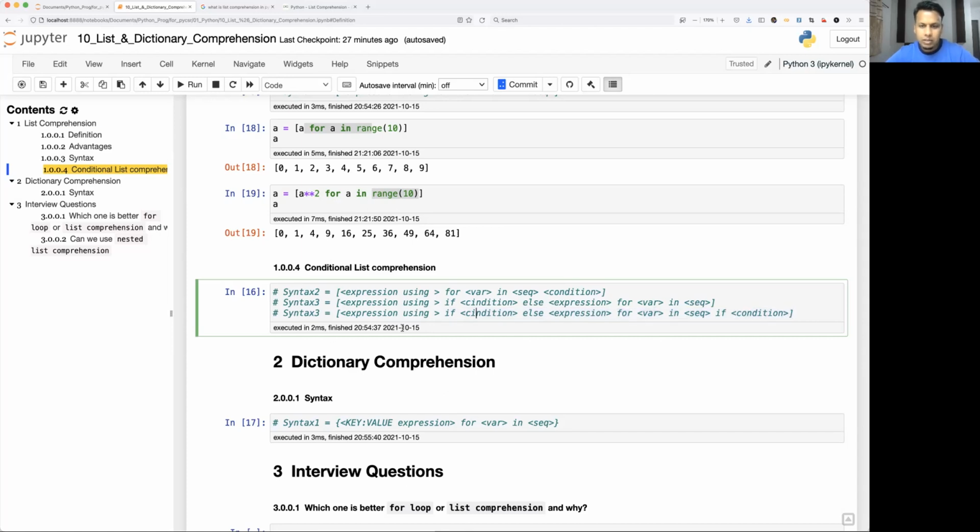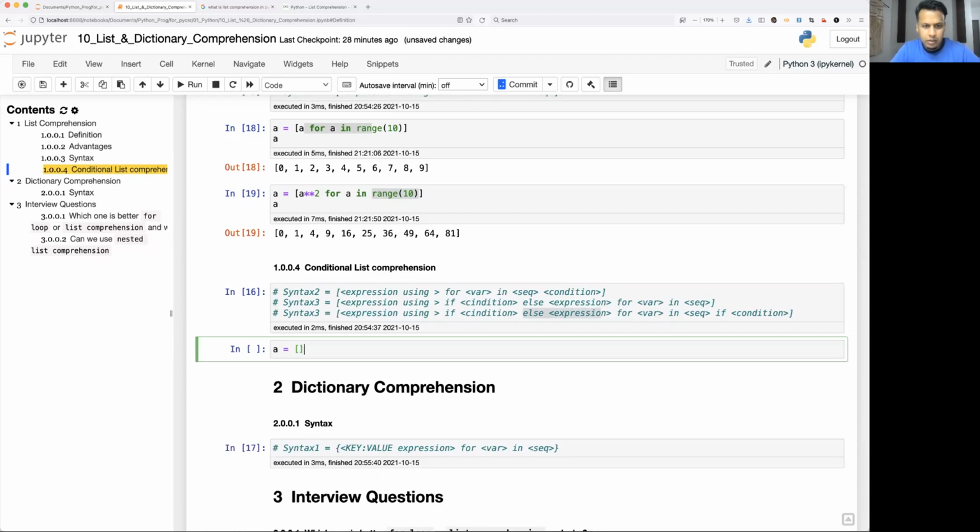Okay, so how this works, basically you iterate over the values of the iterable, put a condition, and whatever condition is true, then this expression will get executed. If the condition is not true, then it will go to else and evaluate that expression. Okay. So let's see one simple example. I'll take a equal to a for.